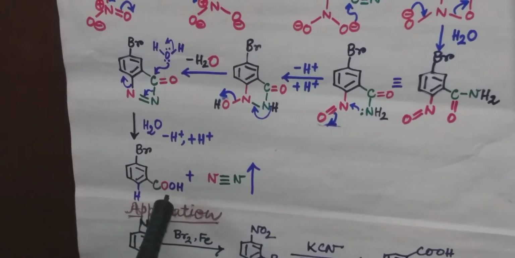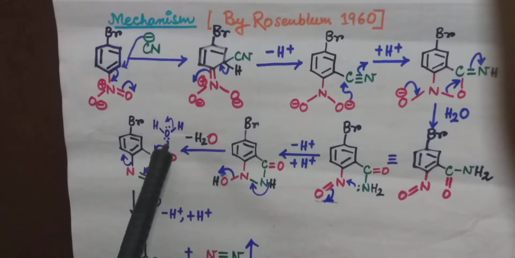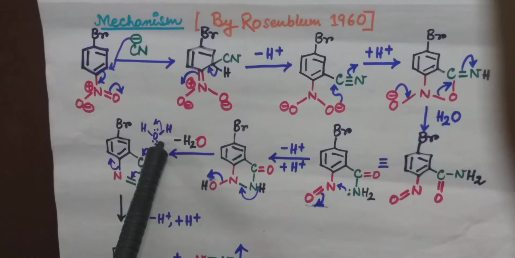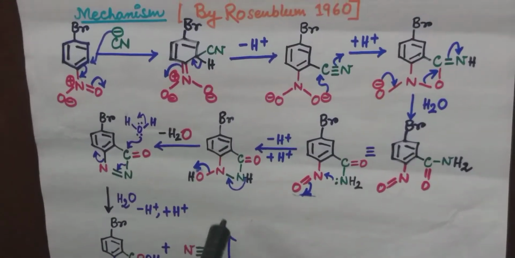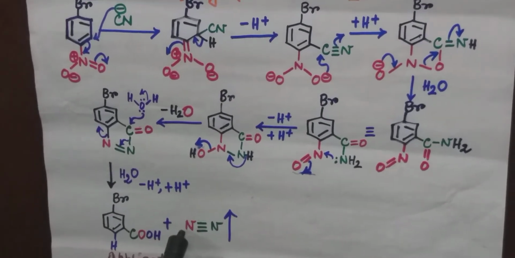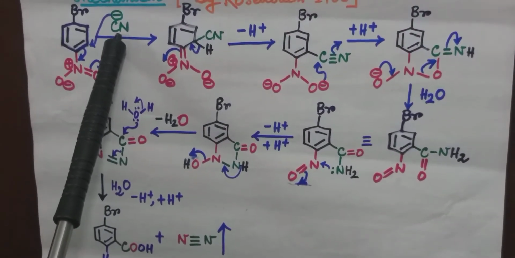See, in this carboxylic acid, one oxygen is coming from this nitro group and another oxygen from the solvent water. And in this evolved nitrogen molecule, one nitrogen is from this nitro group and another from cyanide.